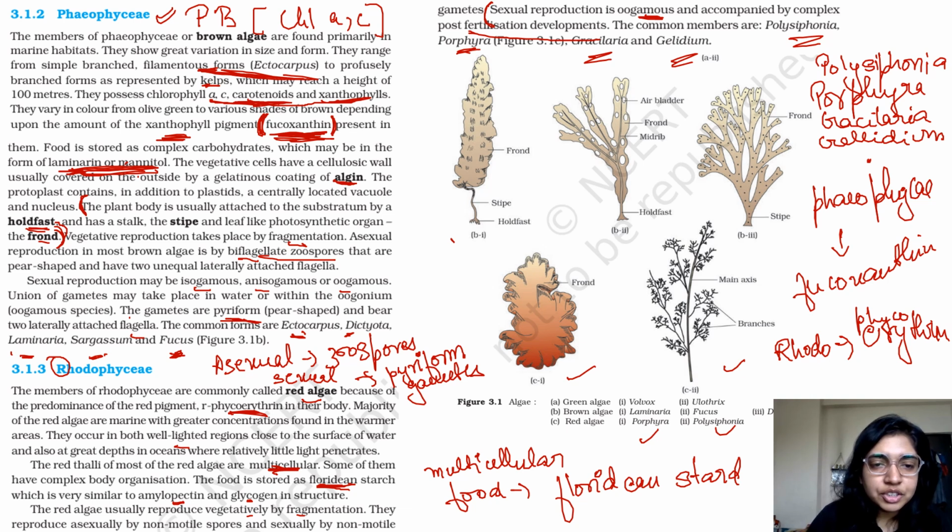Sexual reproduction, the gametes are pyriform. This one was important. Pyriform, pear-shaped gametes. Okay, so this is what was there for Phaeophyce.